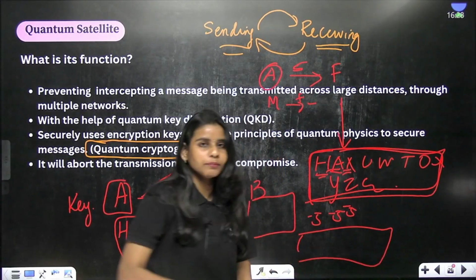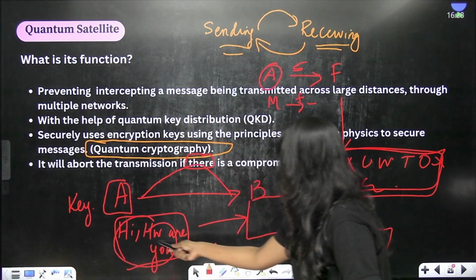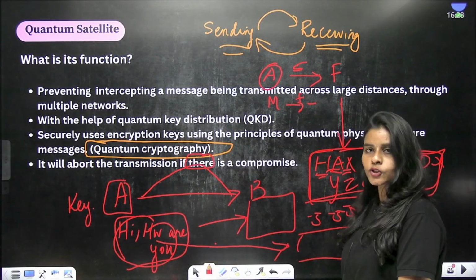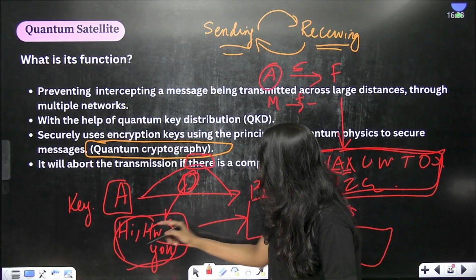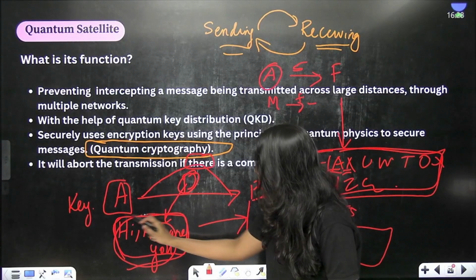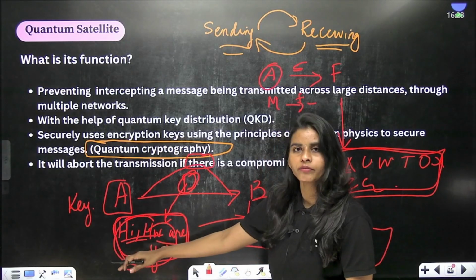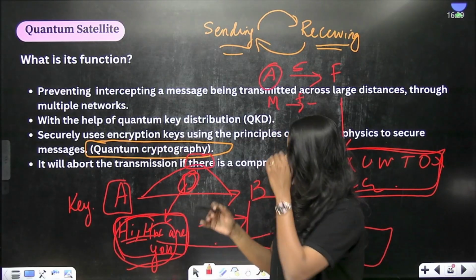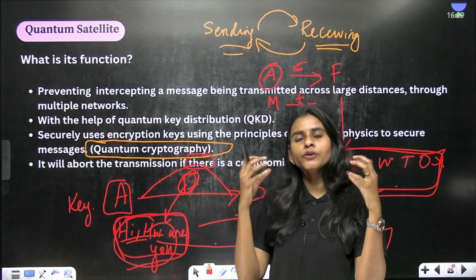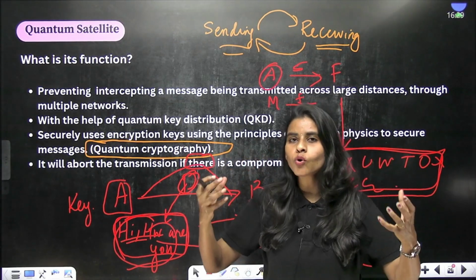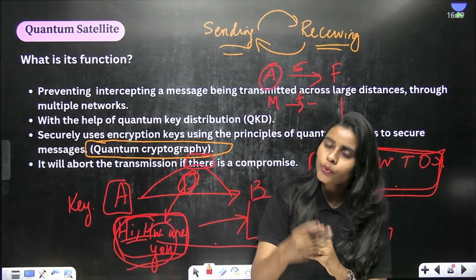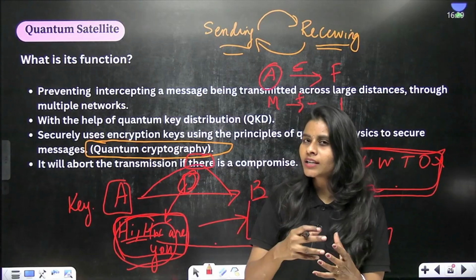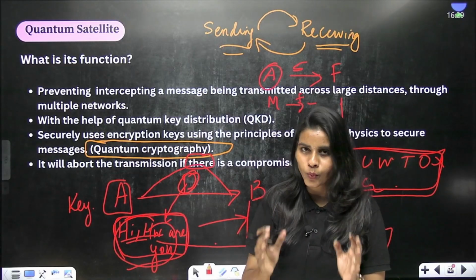Here you will be able to get the original text sent by A to B in such a way that if there is any third person who is trying to read the code, he cannot read the text in the proper way, right? It will not be legible. Now we have our systems in place where these codes are already existing, so we don't have to use any type of code to encrypt or decrypt the messages. That is how the systems work right now.